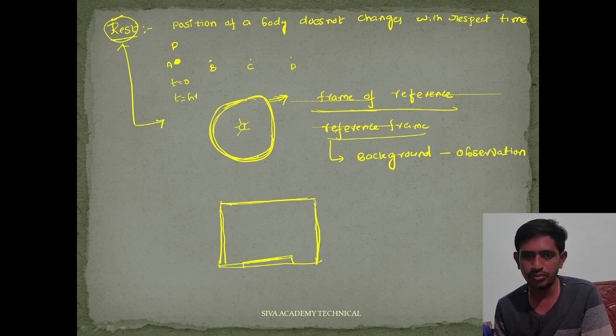So this classroom is taken as a frame of reference. This is the background from which we make observations. According to this frame of reference, the blackboard is at rest.